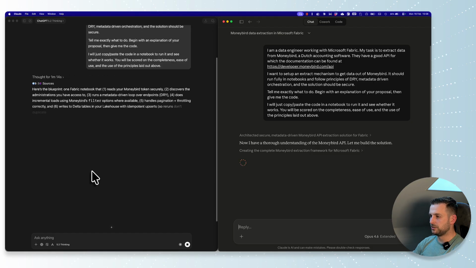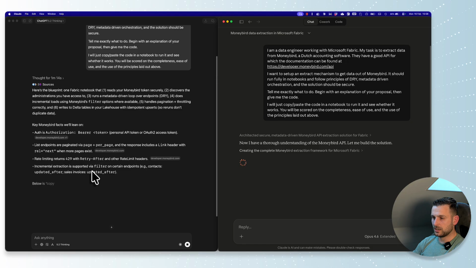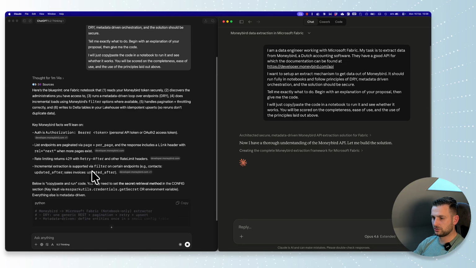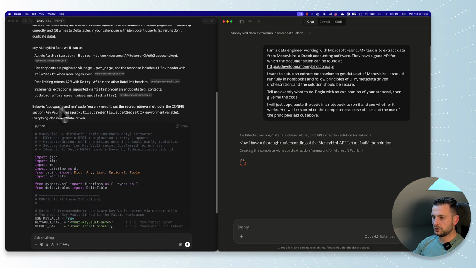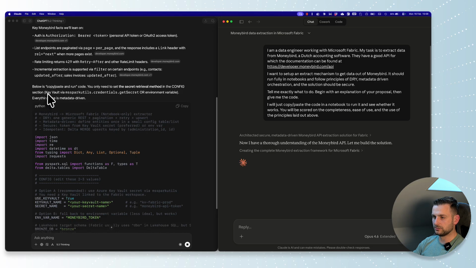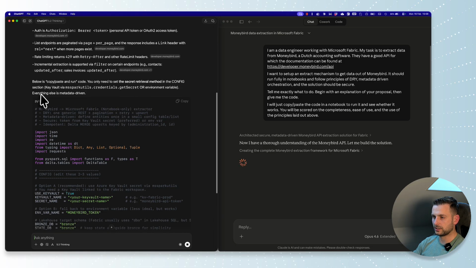It seems that ChatGPT is the first one to actually start giving me an answer. It has been thinking for a minute 14. We'll go for a bearer token authorization. That's fine, that is secure enough. It will do endpoints, and it is a copy, paste, and run code that it will give me. It will integrate Key Vault through mssparkutils. That's nice. Everything else is metadata driven.